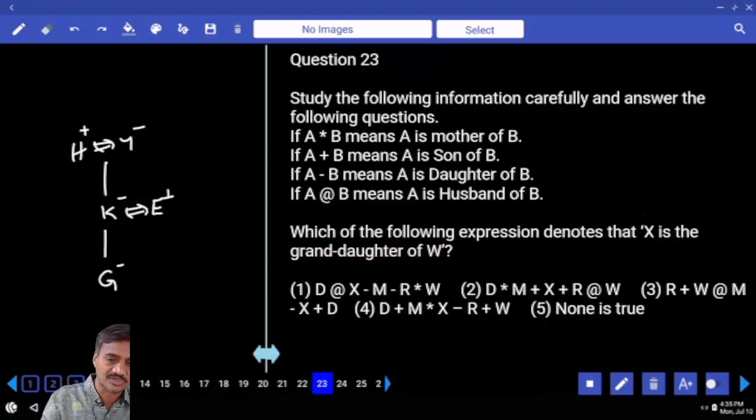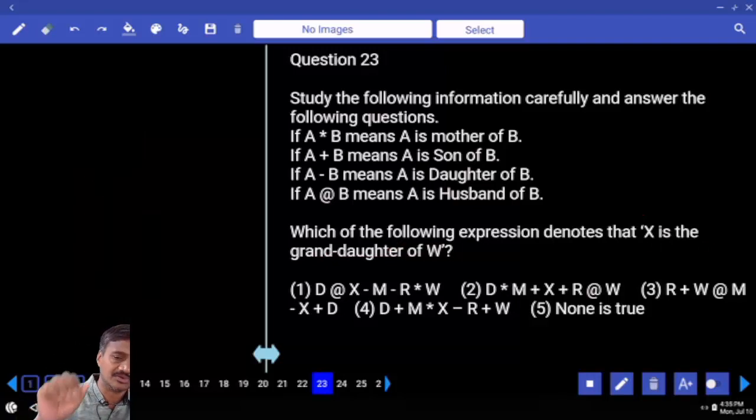Then coming back to this one, X is the granddaughter of W. Then here X must be what? X must be a female. Granddaughter has to be female, right? Now in the second case X is a male, and this choice is straight away ruled out. Are you getting this one or not? And again, X plus, X is a son. Again this choice is ruled out. Now rarest of the rare case, we may get a male. You need to check that one. Then here X is a female. Fine. Now we are left with 1 and 4.